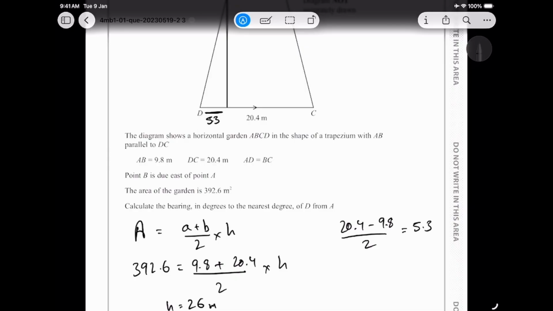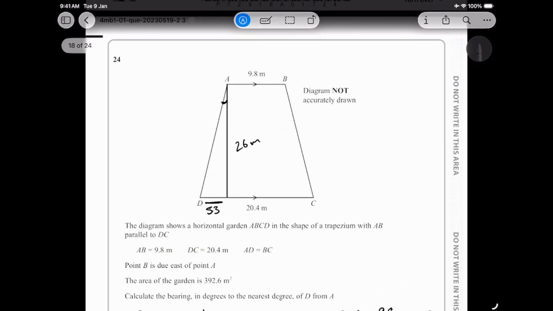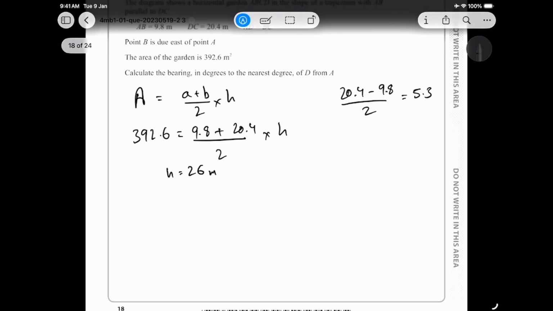I know my height, which is 26 over here, and I can find this angle with the help of SOH CAH TOA. We are going to use TOA in this case, which is the tan equation. So that's going to be tan of theta, which we don't know, is equal to 5.3 upon 26.